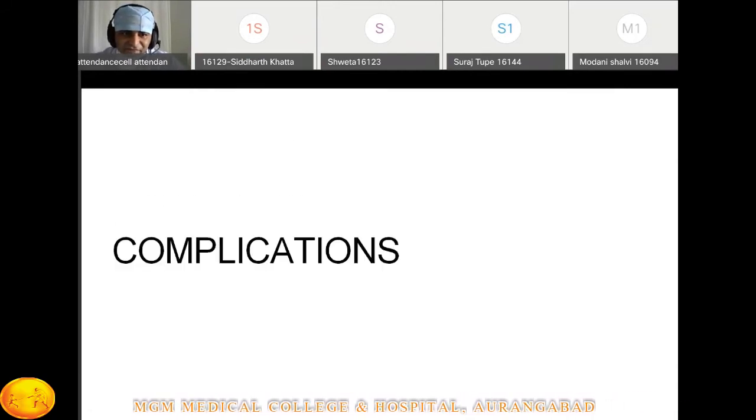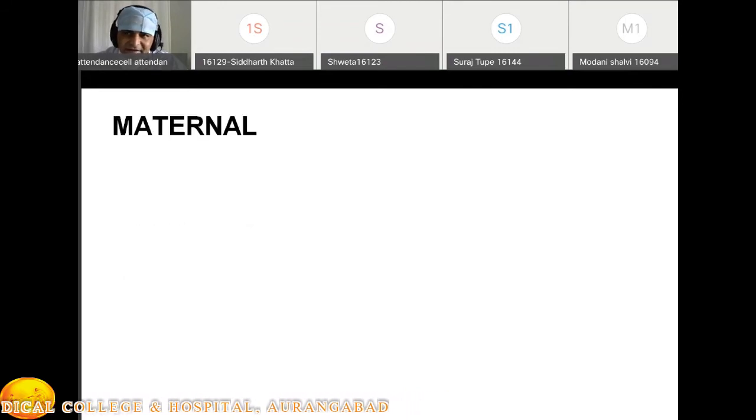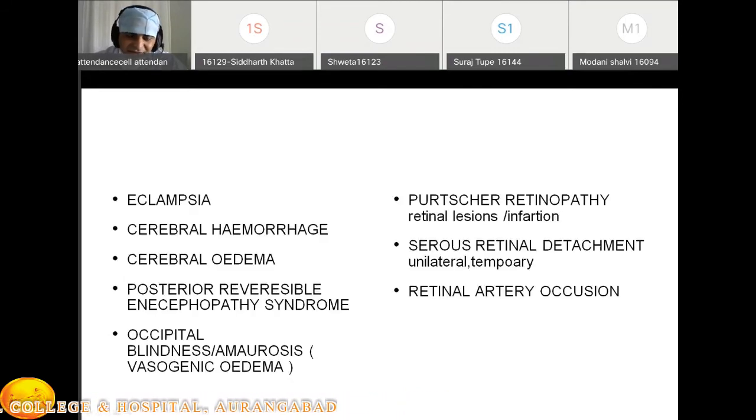One by one, again, let's have a revision. Complications, we are going to divide into immediate and remote. Immediate means maternal complications as well as fetal complications. Then maternal complications. The important one is eclampsia. You have a separate lecture for eclampsia. You can have a long question on eclampsia, so this is important. Then cerebral hemorrhage, and then cerebral edema. One more complication mentioned in the book is posterior reversible encephalopathy syndrome.